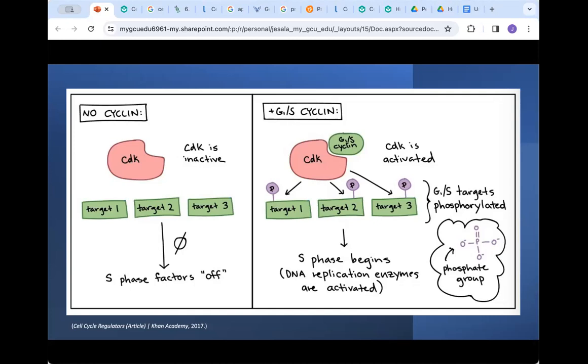In the box on the right, the G1/S cyclin is attached to the CDK. So the G1/S targets have been phosphorylated, and this triggers the start of the S phase. As a result, DNA replication enzymes are also activated.